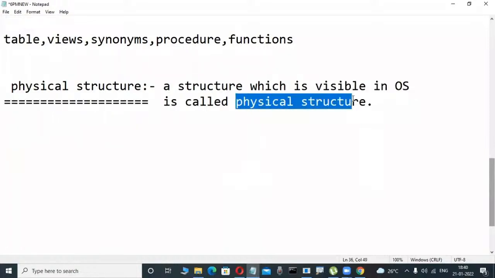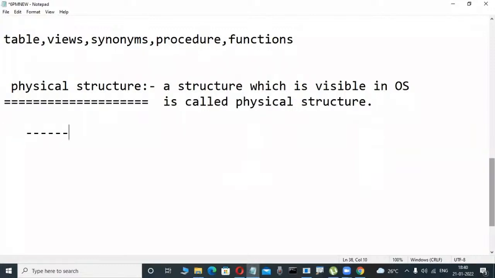But the physical structure is not what you and I work with. Some different type of persons work with it. Who? The DBA, the database administrator. In a project, there are other types of persons in a database.